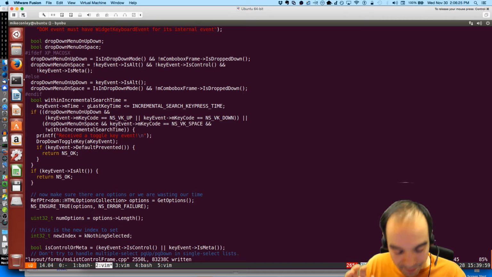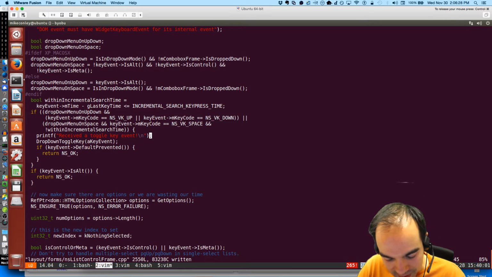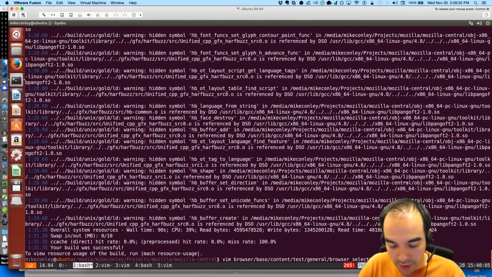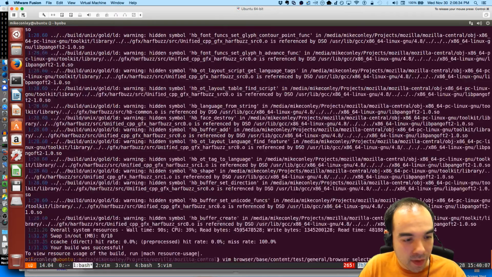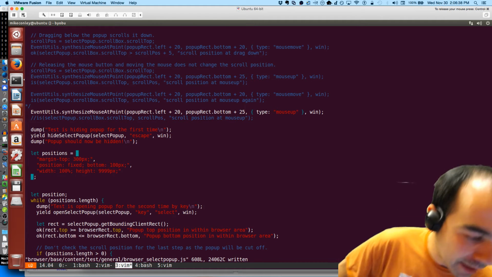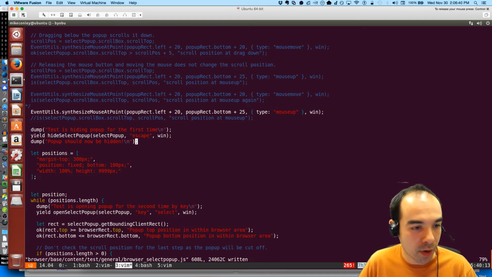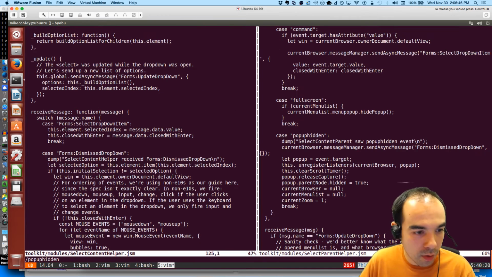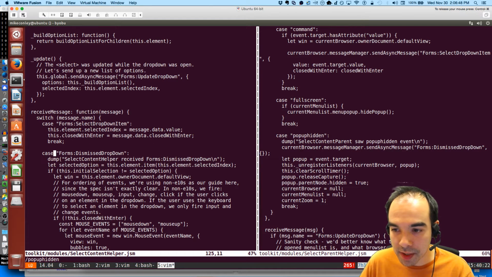Oh, because we're in single process mode. So the key event, the message ordering's wrong. That's what's going on. We're in single process. I keep forgetting. Because we're in single process mode, we send this message, dismiss dropdown, and then we do a key event.